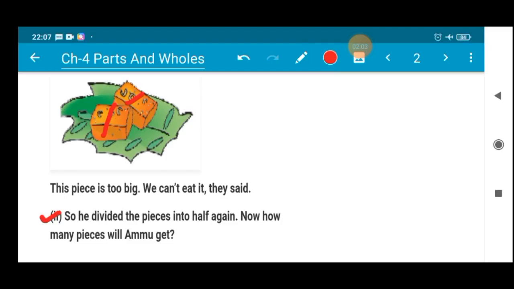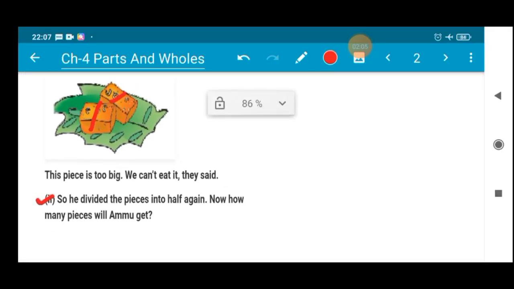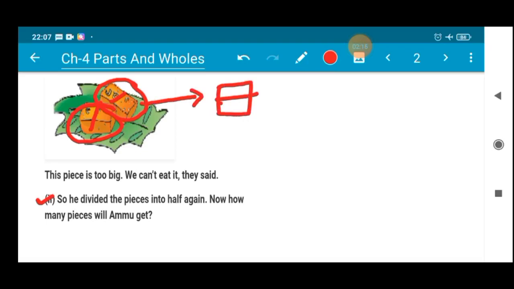Now you have to tell how many pieces Amu will get. As you can easily see, suppose this is the part of Amu and this is the part of Anu, then if again this is divided into half, of course there will be two parts, right? So he divided the pieces into half again. Now how many pieces will Anu get?